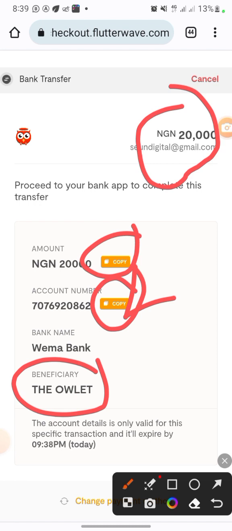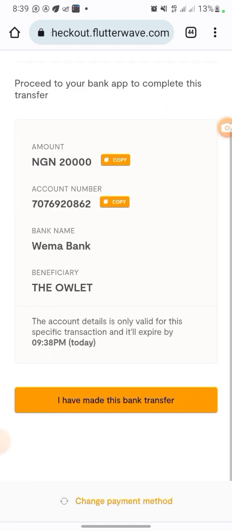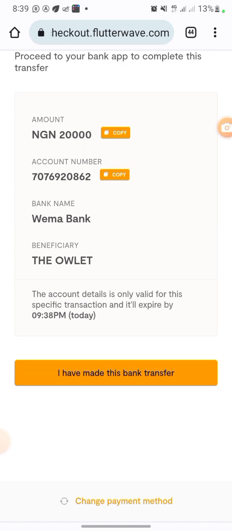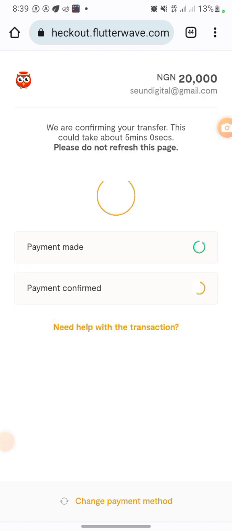And once you click on send, after which you're done with your sending, then this site will approve it. Then you come here, scroll down and click on I have made this bank transfer. All right, this plot, click on it, I have made this bank transfer. Once you click on I have made this bank transfer, they are gonna say okay, payment made. So they need to confirm the payment. So once they confirm the payment, you have your money in the account here. So once you have the money in the account here, then you're good to go and start to do the job.